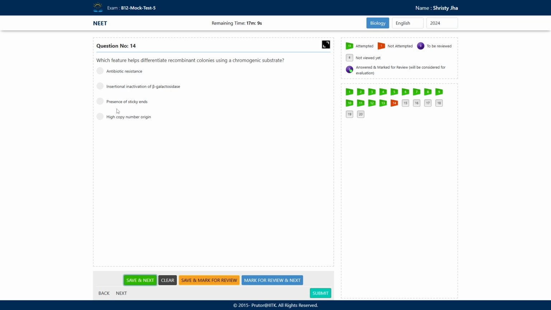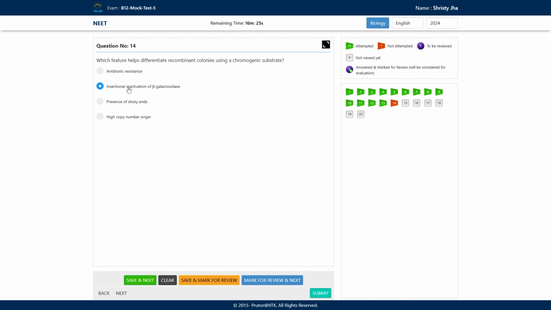No. Presence of sticky ends? No, this is something we get after cutting DNA with restriction enzymes. High copy number origin is also not related to a chromogenic substrate. The answer is insertional inactivation of beta galactosidase, because we know that the beta galactosidase gene codes for an enzyme which can convert this substrate into a blue colored colony. So if some gene is inserted in between the beta galactosidase gene, it is going to inactivate this gene and there will be no conversion of color, meaning no color will be formed.